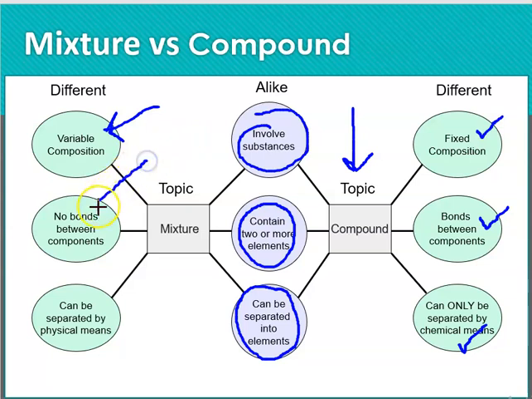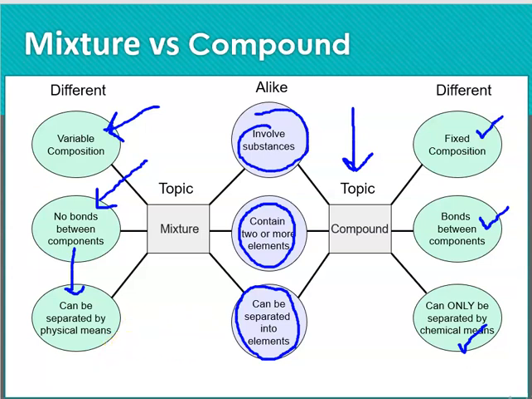No bonds between components, and that is why we can take it apart with physical means. And exactly, so this relates to this. They can be separated by physical means because the energy between one component and the other is not as high, so we can use physical means.